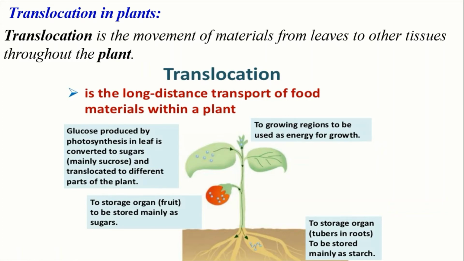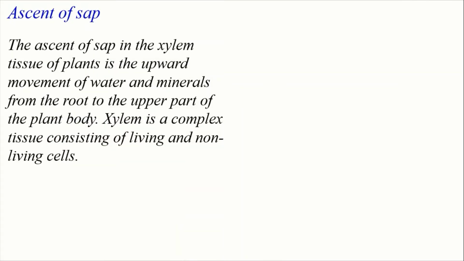Okay everybody, now see the ascent of sap. We have already acquired some ideas about osmosis and diffusion. Plants absorb water from the soil through the process of osmosis. This is accomplished mainly through the root hair. Plants also absorb mineral nutrients from the soil, but the process of absorbing water and the process of absorbing mineral salts are quite different. So, water and mineral salt inside the cell are collectively known as cell sap.